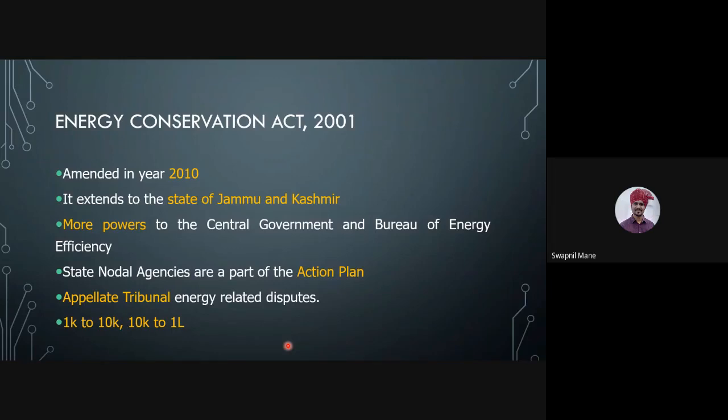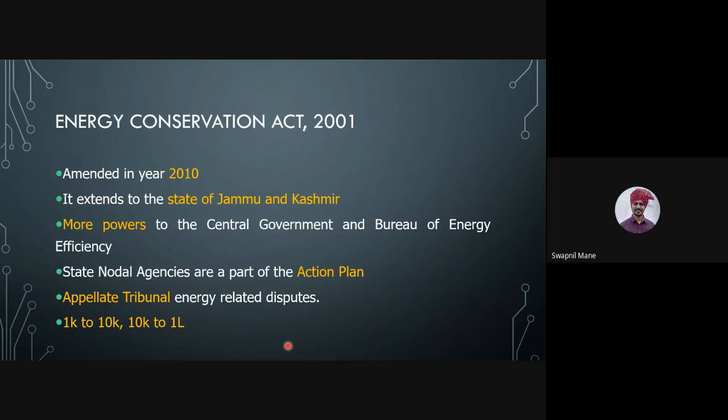Then state nodal agencies like MEDA, Maharashtra Energy Development Agency, these are nodal agencies, are a part of the action plan. That means now the state government can also submit their action plans to the Bureau of Energy Efficiency. Earlier, what used to happen? The Bureau of Energy Efficiency would make policies related to the country.